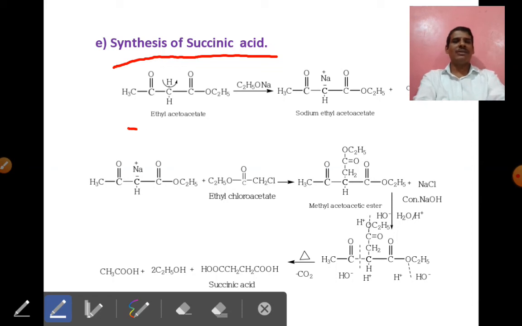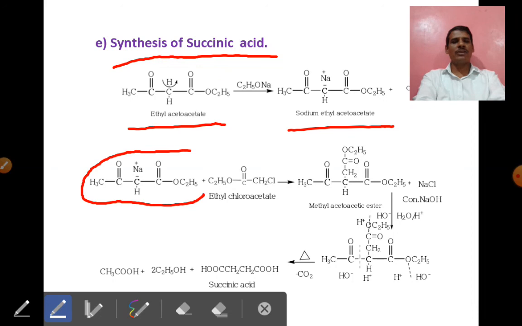In this case the first step is again the common step: ethyl acetoacetate reacts with sodium methoxide, forming the sodium salt of ethyl acetoacetate. The second step is important: the sodium salt of ethyl acetoacetate reacts with ethyl chloroacetate. This is very important.